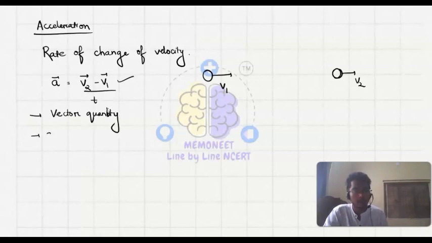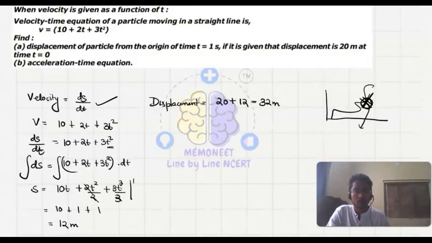And the SI unit of acceleration, what will it be? The SI unit of velocity was meter per second, and then we are dividing it by time, so that is meter per second square. Okay, this is the SI unit of acceleration. So now let's solve those questions.